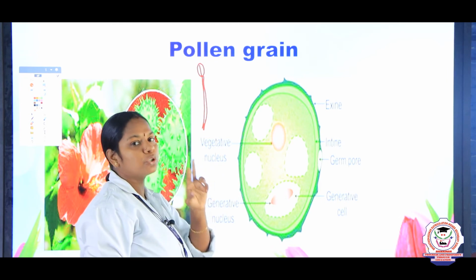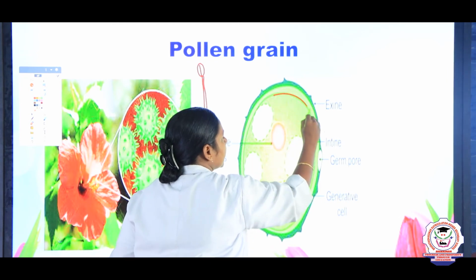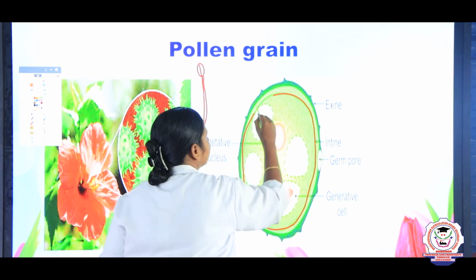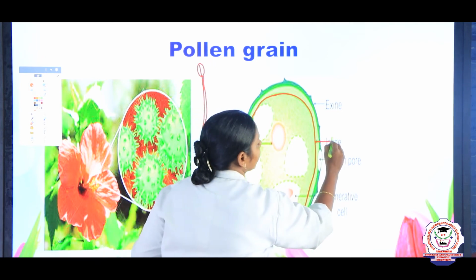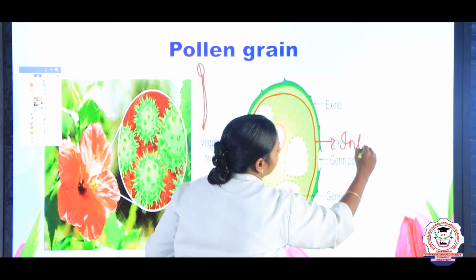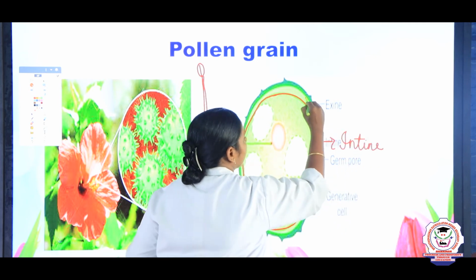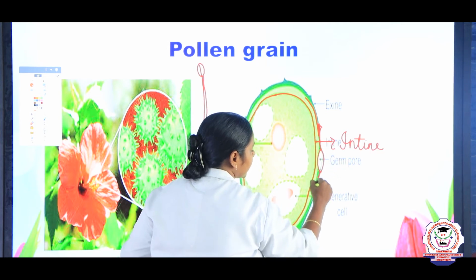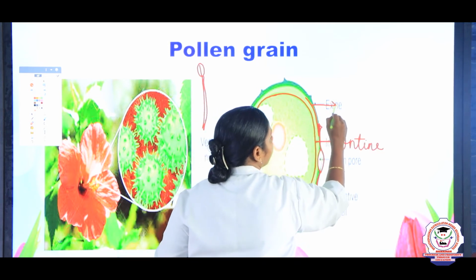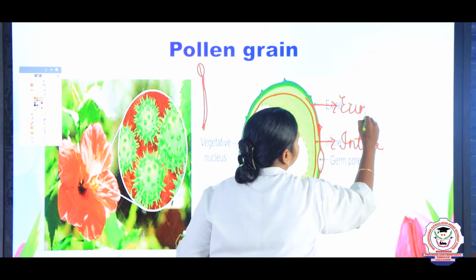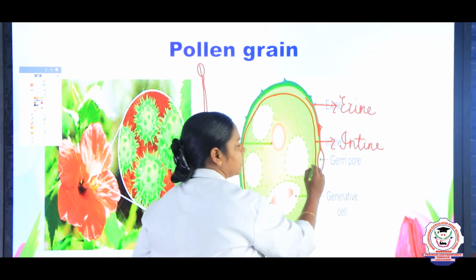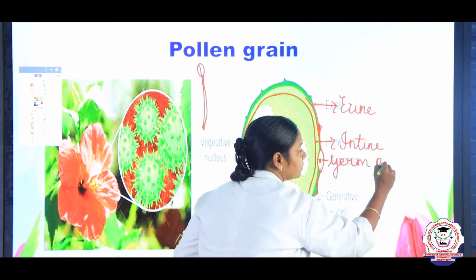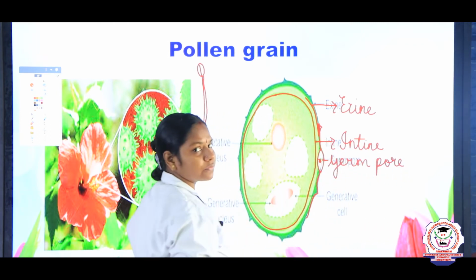It consists of two layers. The innermost layer is very thin and it is known as intine. And the outermost layer is very thick. Just see, it is very thick, and this outermost layer we call exine. And this exine bears a germ pore through which the pollen tube forms at the time of germination, right?